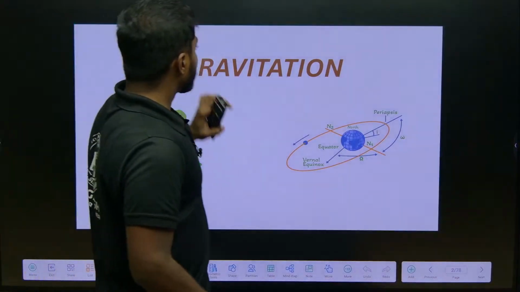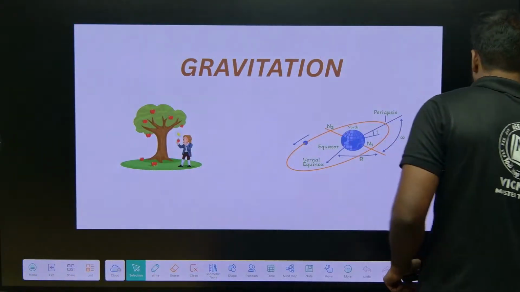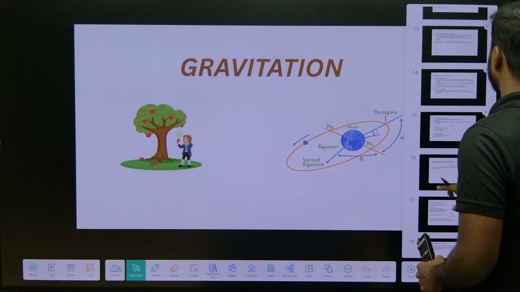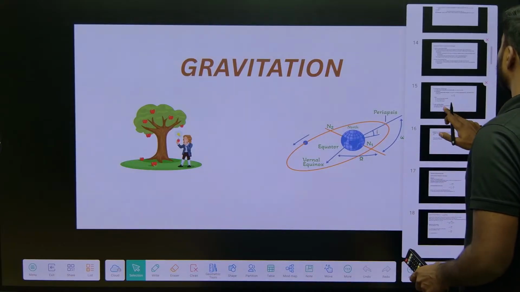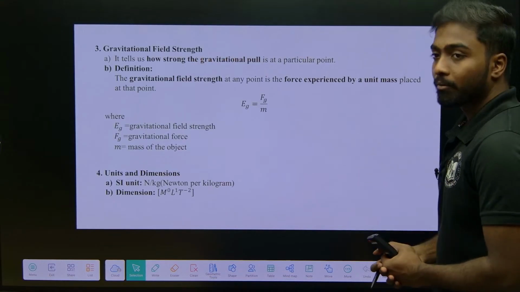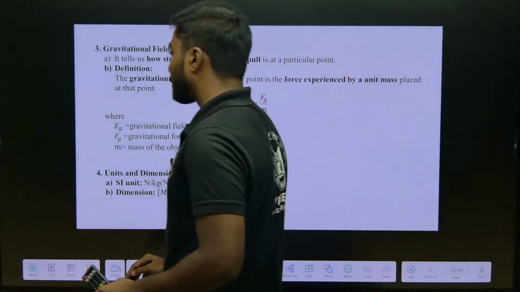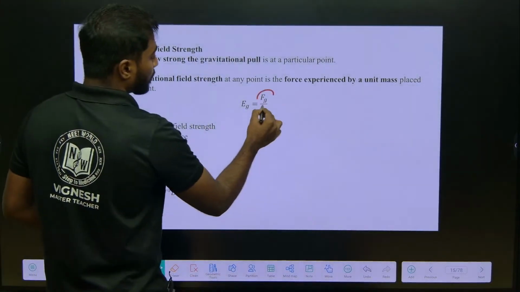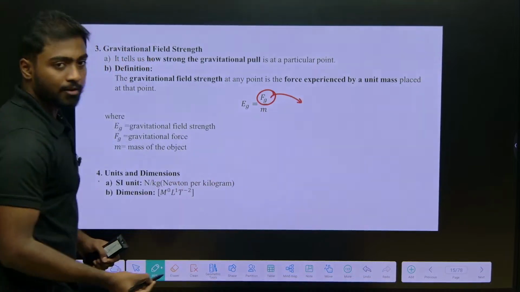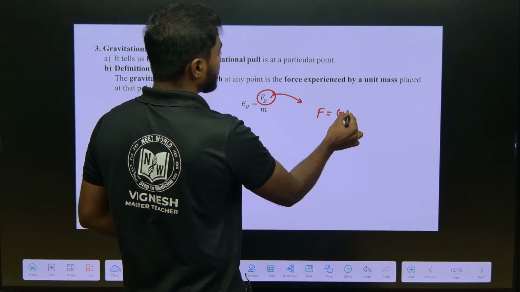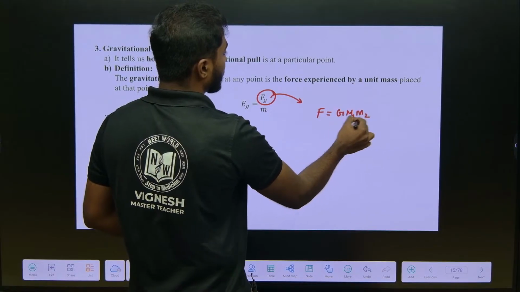Fine. So, in the last class we were discussing the topic gravitational field strength. What was the formula we were seeing for this? When we talk about the gravitational force, it is F equals G m1 m2 by r square.